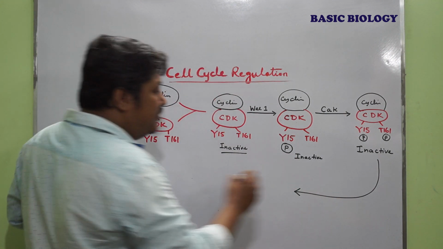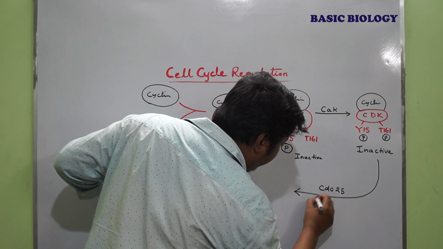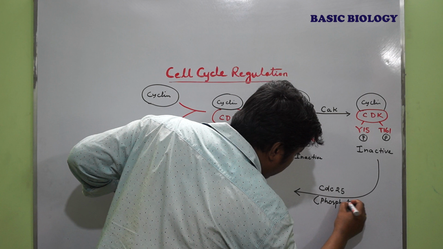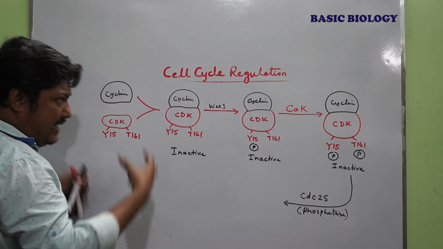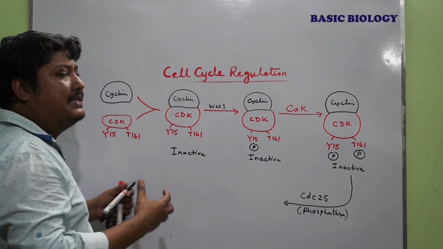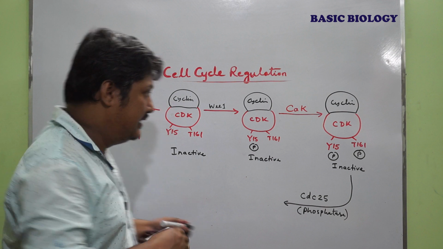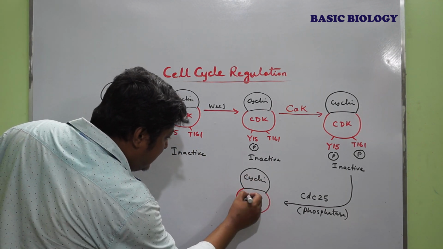Now another protein known as CDC25 is a phosphatase, which is responsible for dephosphorylation, making this CDK cyclin complex a kinase to phosphorylate other proteins. So what will happen? Now this is cyclin, here is CDK present.